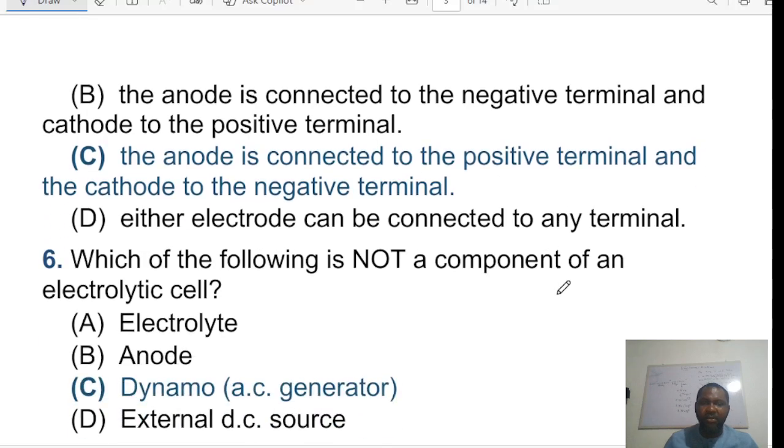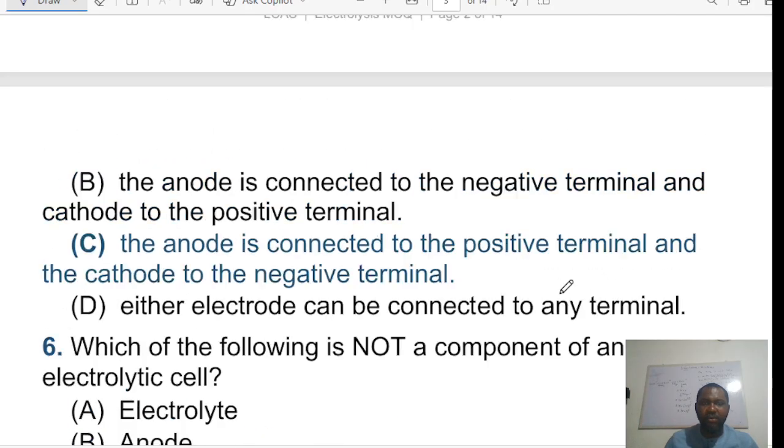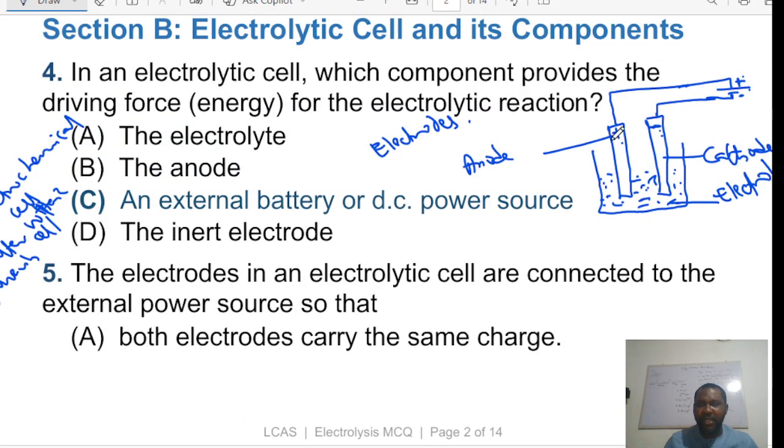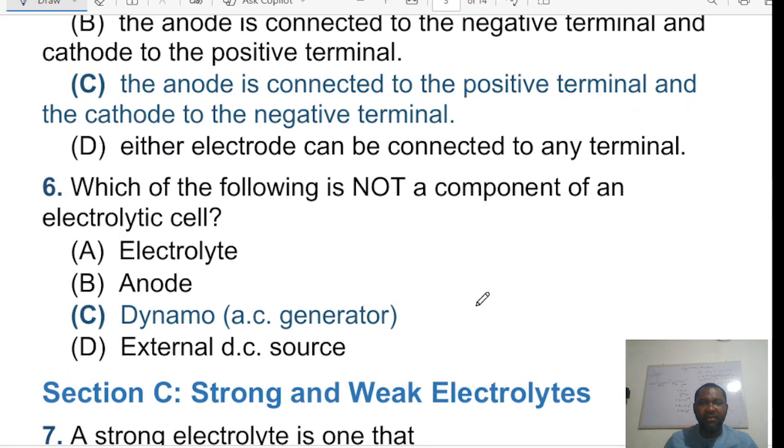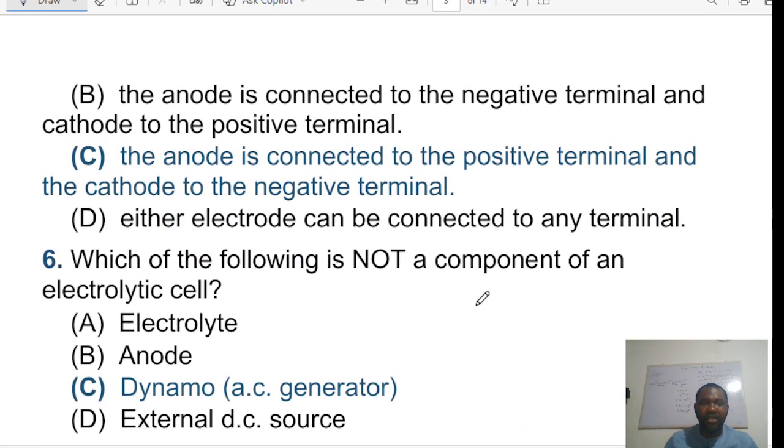No. You can see my drawing. Anode is connected to positive, cathode is connected to negative. Then C says the anode is connected to positive and cathode is connected to negative. That is the answer to that question.